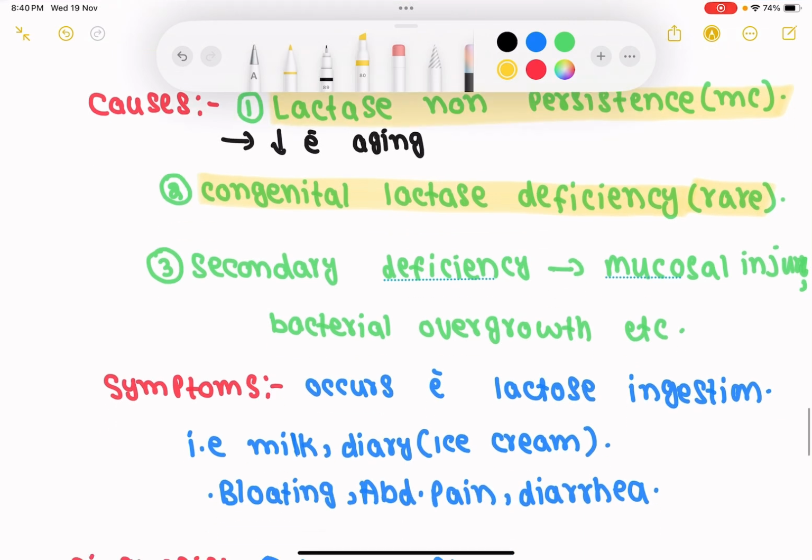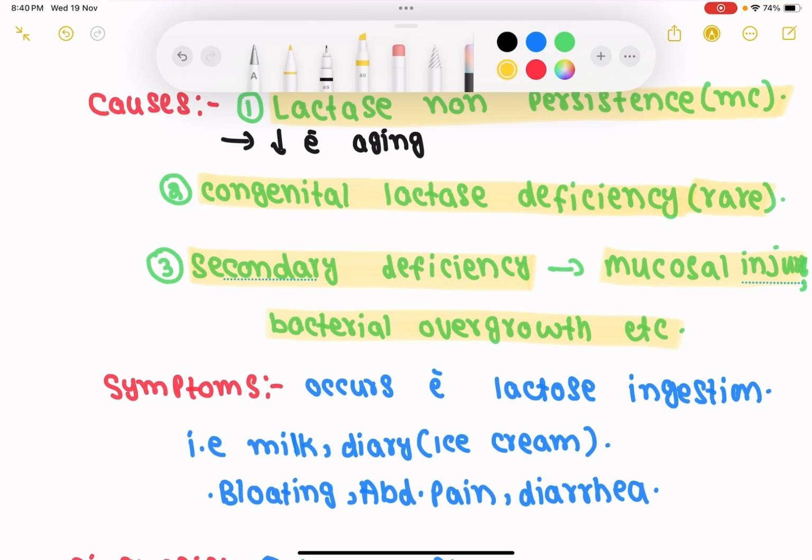And we have a third cause, that is secondary deficiencies. In this we have mucosal injury. If the mucosa is injured, this may cause a deficiency of lactase and lactose intolerance, bacterial overgrowth, etc. So we have different types of secondary deficiency in this. More specifically, mucosal injury and bacterial overgrowth are common. So these are the causes of lactose intolerance.